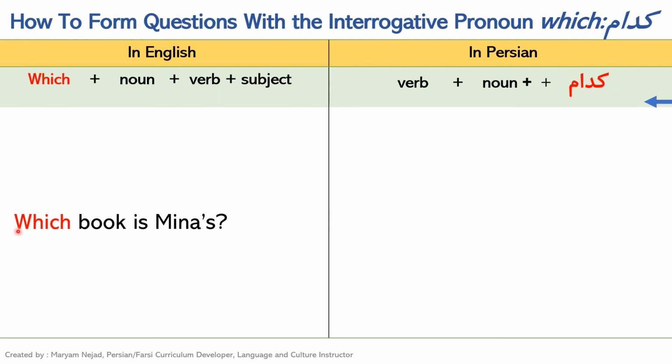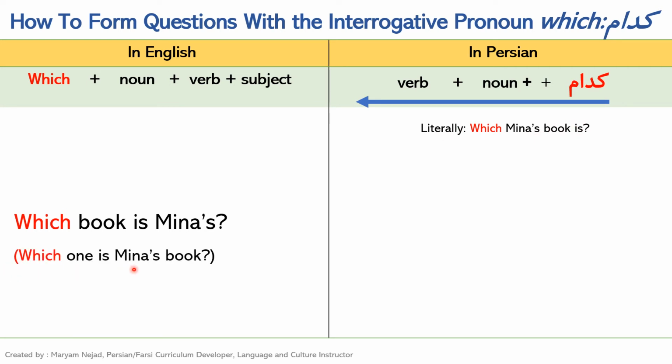So here we have an example. We want to say which book is Mina's. In English we start with the interrogative. In Persian, we can also start with the interrogative. That's one option. So literally, we can say something like, which Mina's book is, which is very close to this version of the English one. So very close to which one is Mina's book, except that the verb in Persian is at the end. So this sentence is, کدام کتاب مینا هست. One more time. کدام کتاب مینا هست.